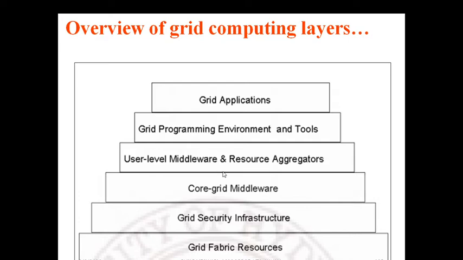Above that, before moving to the higher level layers, we have a core grid middleware, which helps to collect all resource availability and provide indefinite service to every resource of the grid for any user, mainly in terms of the virtualization concept.